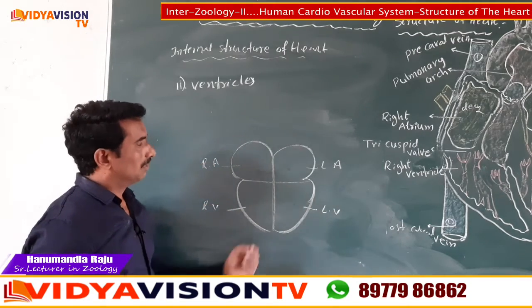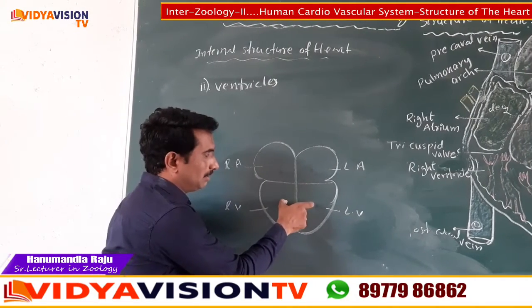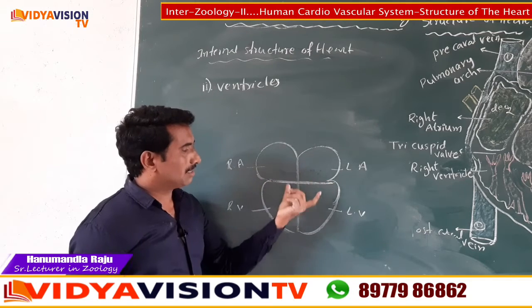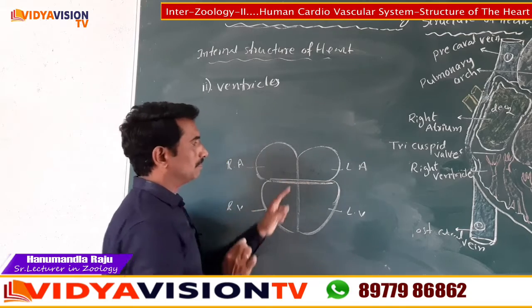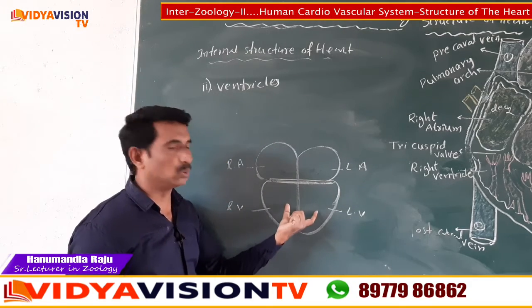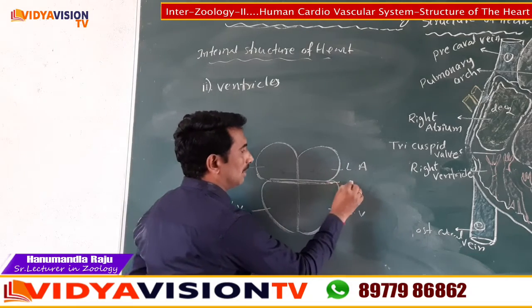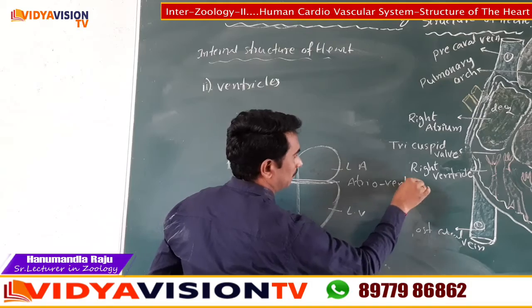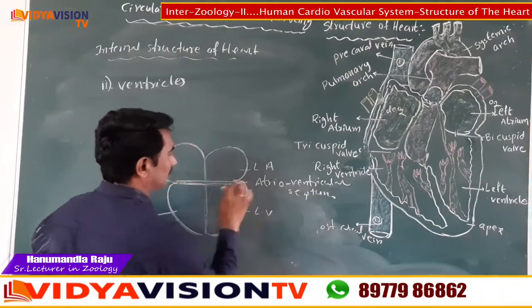Now children, the two atria are separated from the two ventricles. Here children, the two atria and two ventricles are separated by one septum, that is called the atrioventricular septum.